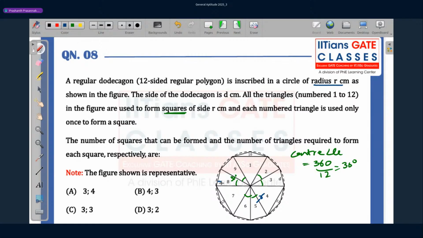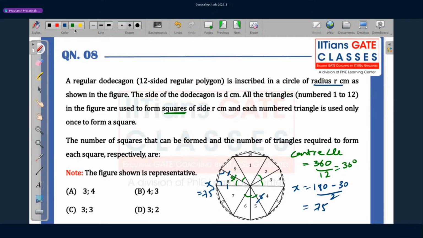From there, we can calculate the value of this angle. First of all, these two sides are equal, and since they are the radius of the same circle, they're equal to r. Since the two sides are equal, we have an isosceles triangle. Because of that, these two angles are also equal. Now you can quickly calculate the value of this angle. Let's call it x. x is going to be 180 minus 30, all divided by 2. So 150 by 2, which is 75. Okay, x is 75 degrees.